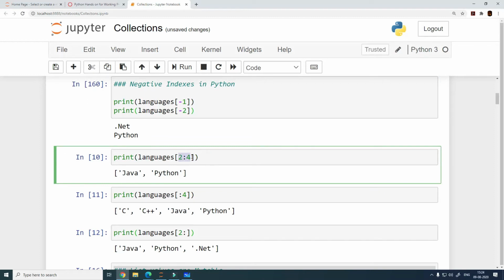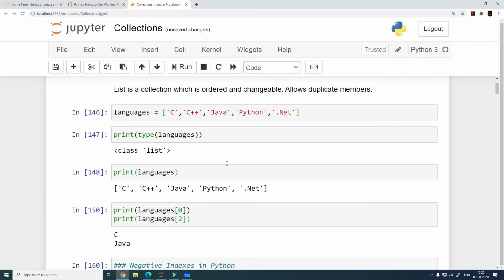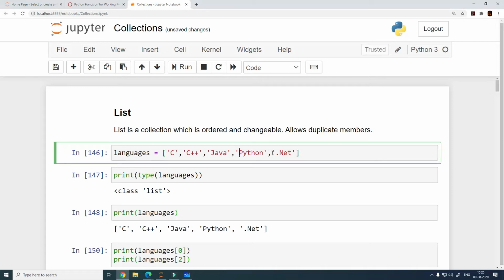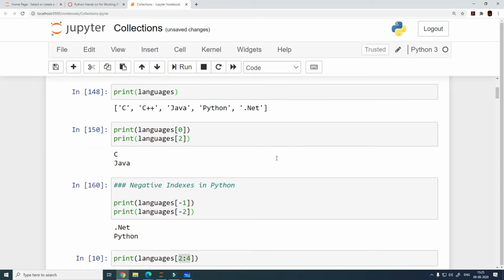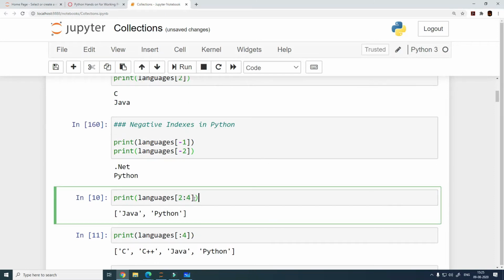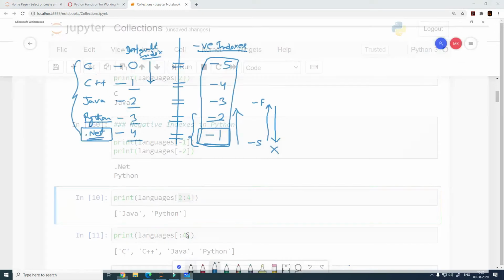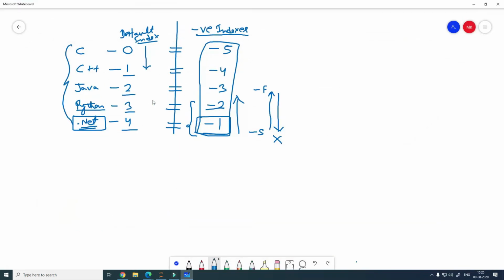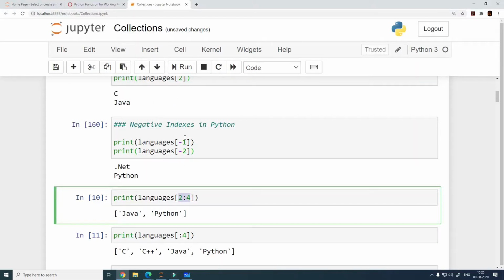And this is of course going to be for the positive indexes, and we have already seen this, right? So 2 to 4 would be 0, 1, 2, 3 and 4. So Java, Python and .NET. But then why is .NET not printed? Because 2 to 4 would mean 2 and 3, this element and this element. We will not print the fourth one because the last value which we specify here is going to get skipped. So it is printing Java and Python.